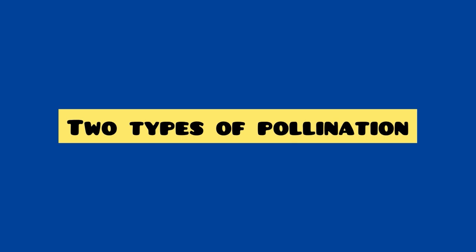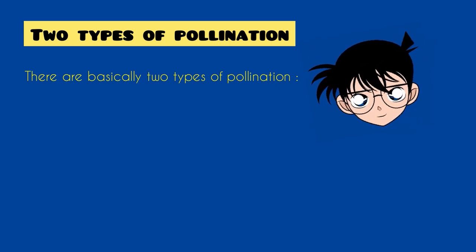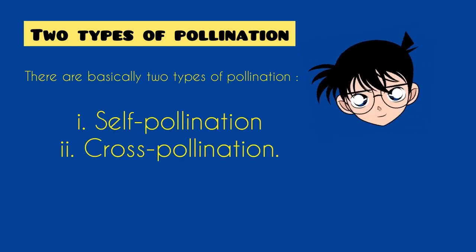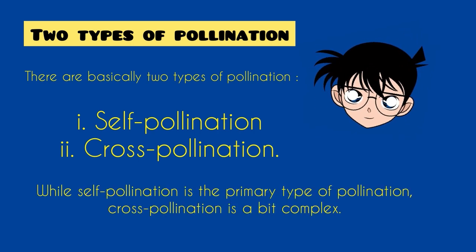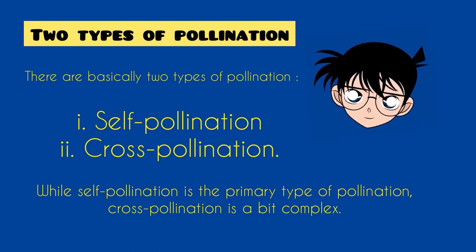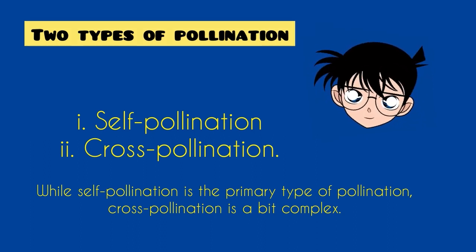Two types of pollination. There are basically two types of pollination. First, self-pollination, and second, cross-pollination. Self-pollination is the primary type of pollination. Cross-pollination is a bit complex.